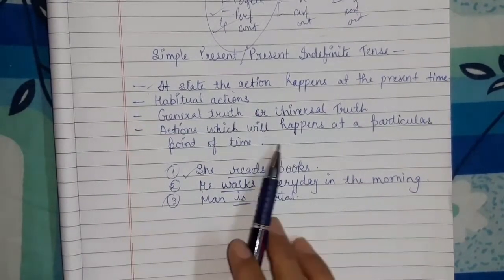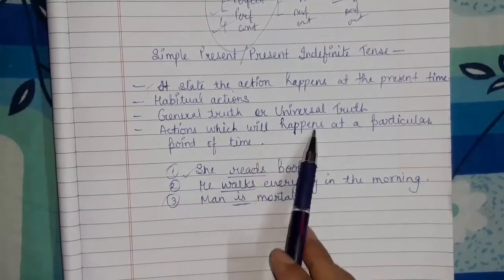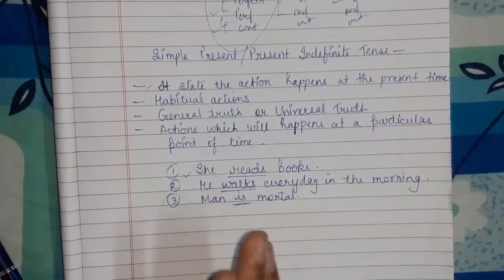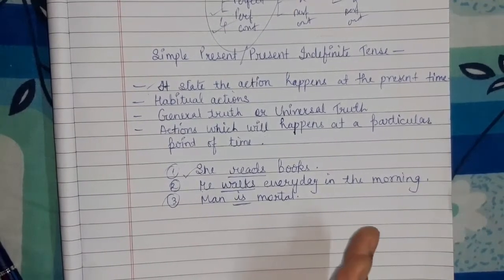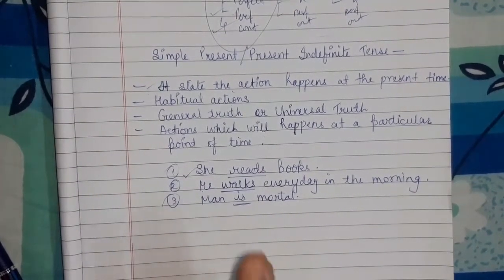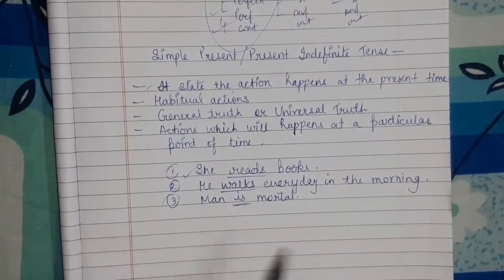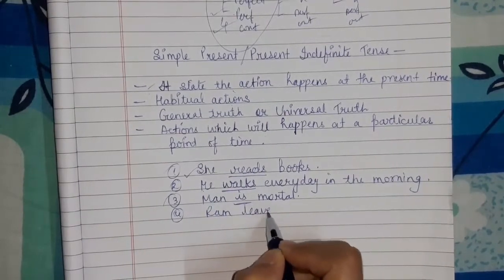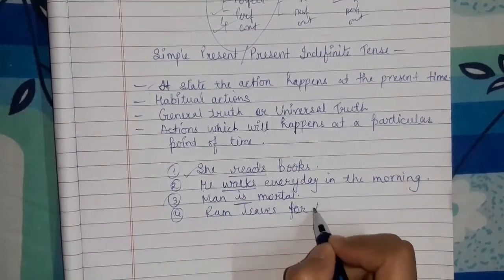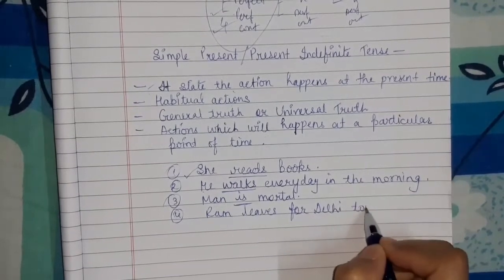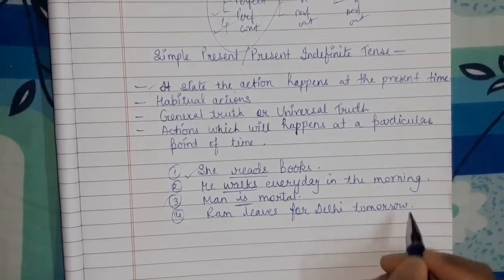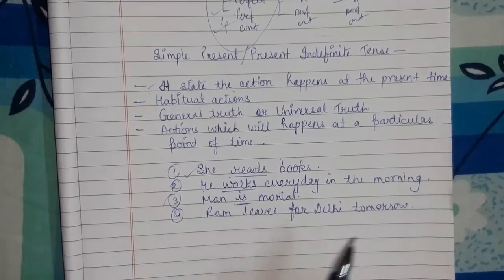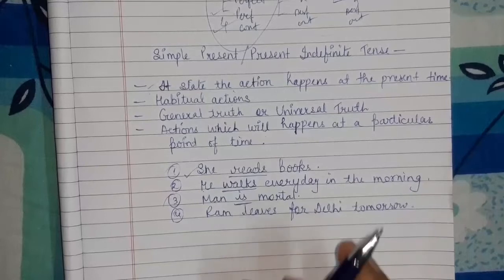Okay, so let me tell you something, that action which will happen at a particular point of time means those actions which will happen in the future or which will happen in the coming time and for which you are very sure. Okay, for example, Ram leaves for Delhi tomorrow. So Ram will leave for Delhi. Ram leaves for Delhi tomorrow means tomorrow he will go to Delhi. This action will happen, definitely this will happen.